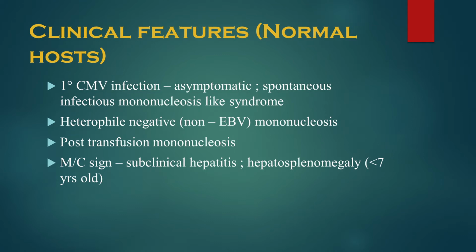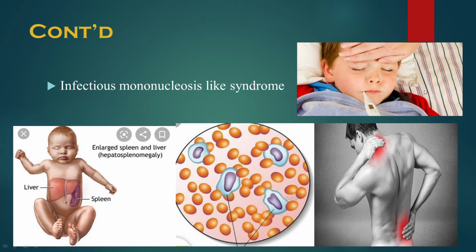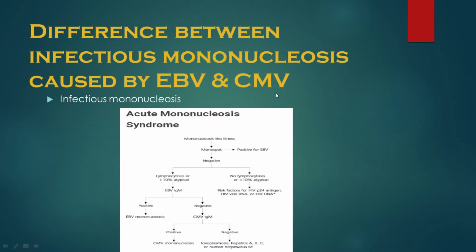The most common sign of this mononucleosis-like syndrome caused by CMV is subclinical hepatitis, that is, mild hepatitis, as well as hepatosplenomegaly in children less than 7 years old. The infectious mononucleosis-like syndrome symptoms are fever, myalgia, atypical lymphocytes, and hepatosplenomegaly, that is, enlarged spleen and liver. Now, this is the difference between infectious mononucleosis caused by Epstein-Barr virus and cytomegalovirus.